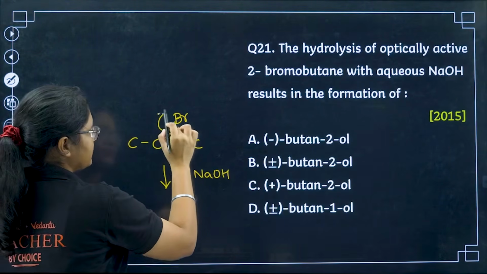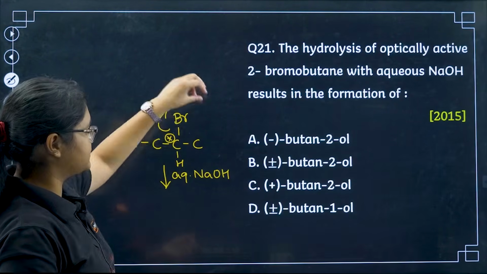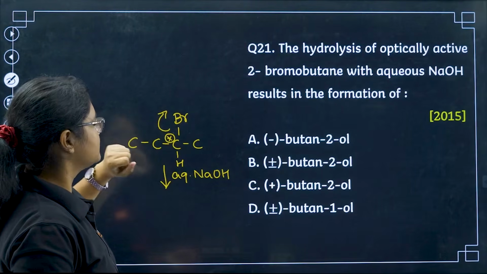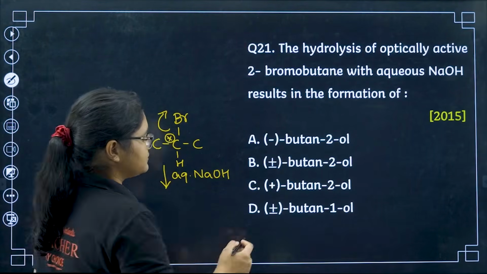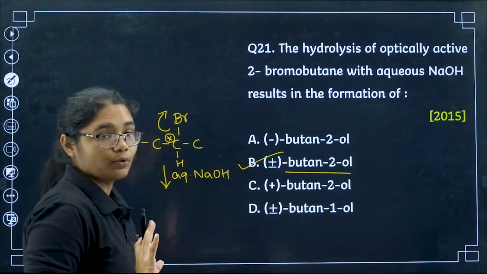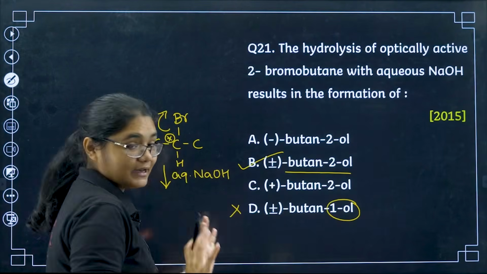So once this bromine goes, there will be a carbocation formed. After that the OH can attack from both the sides, so we can get both plus and minus. So we will get plus-minus butan-2-ol, not butan-1-ol. First of all, butan-1-ol will not come, so I can eliminate this option.